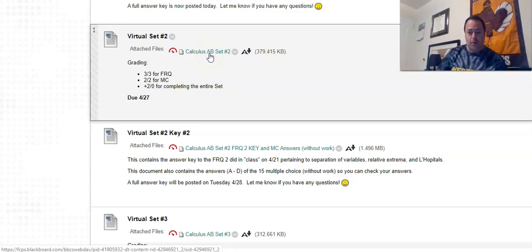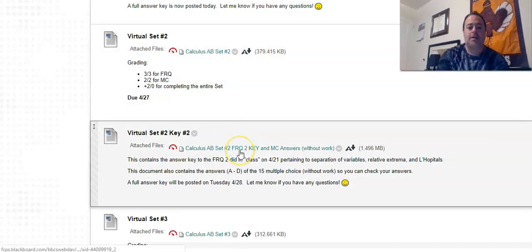So if you guys want to take a moment and go to Blackboard and print that out, you can work on it. We're going to do the same thing we did before with a really awesome FRQ. And then right down here is the answer to the FRQ that I'm going to be working on now. And then the 15 multiple choice answers. Again, this is just going to be what the answers are A through D without the work. And then you guys will have a submission of this assignment next Monday at 11:59.